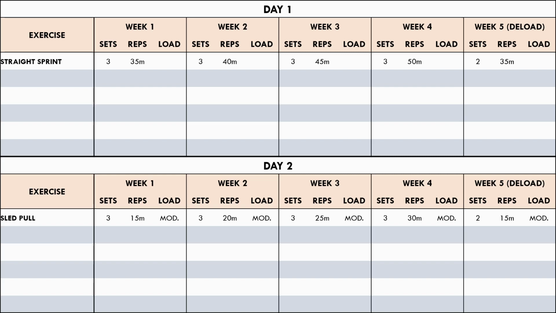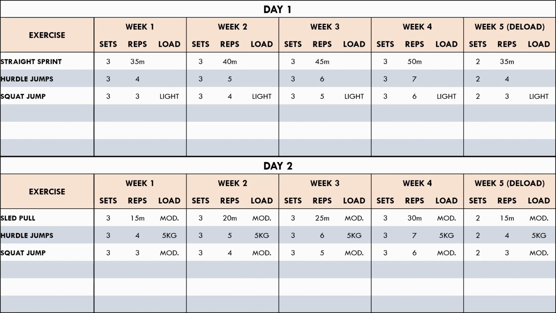Hurdle jumps have been chosen as a plyometric exercise, as this will involve shorter ground contact times and is more specific to sprint performance. Day 1 uses no load, while day 2 uses an external load of 5 kilos, as was seen in the previous mesocycle. The squat jump remains the same as a power exercise, although the loads have been decreased.